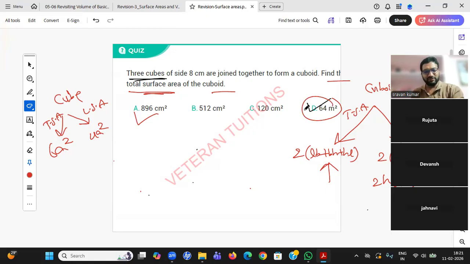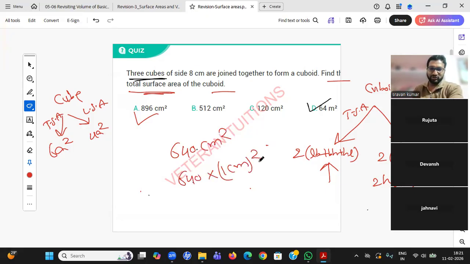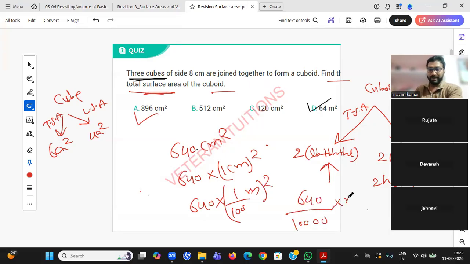Some students gave 64 meter square, like 640 centimeter square. Is it 64 meter square, student? No. Whenever you want to convert centimeters into meters, 1 centimeter is 1 by 100 meter. So 640 by 10000 meter square, so zeros got cancelled, 0.064 meter square.